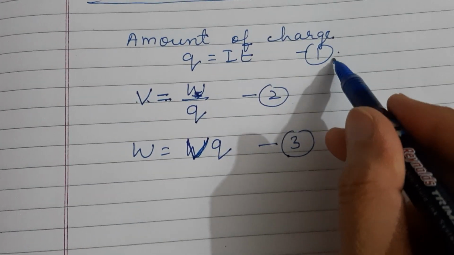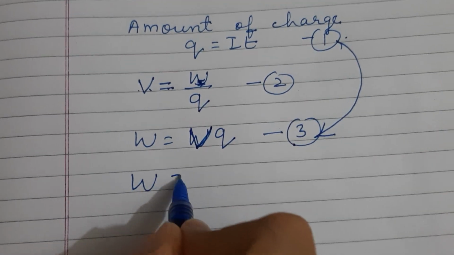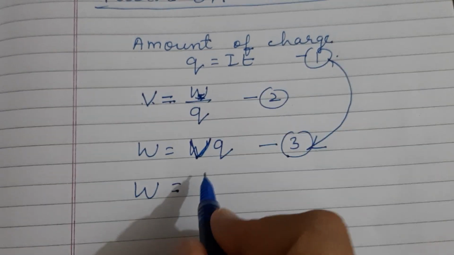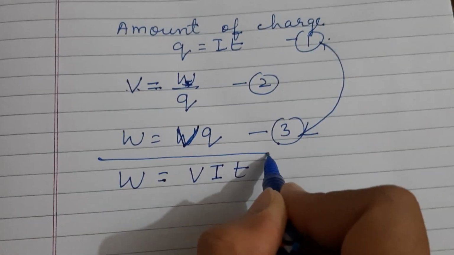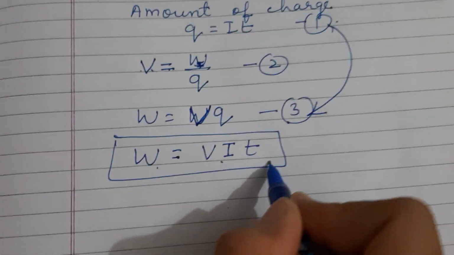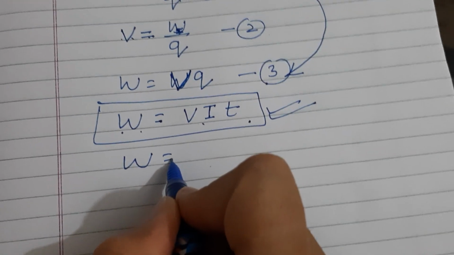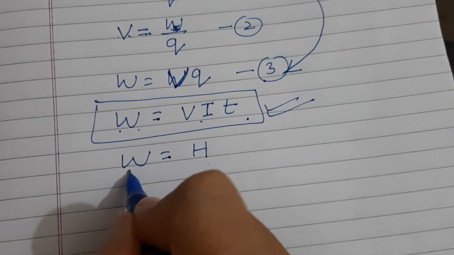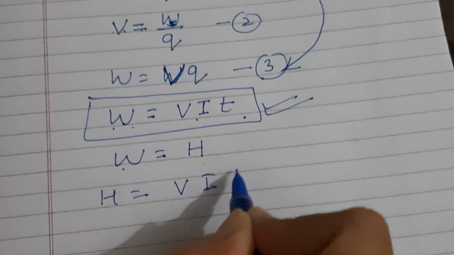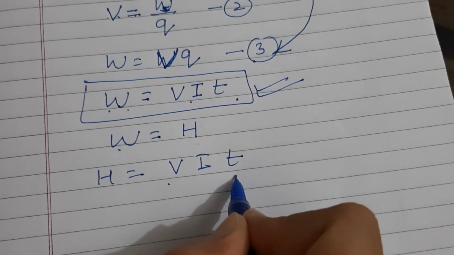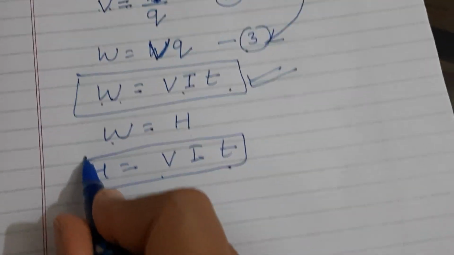Now substituting the value of Q into this third equation, what will we get? W is equal to V, and in place of Q we will keep IT, so we will get the formula W is equal to VIT. This is an important formula. Now this work done converts into heat. So in place of W we can write H is equal to VIT. This is the amount of heat generated in the conductor.